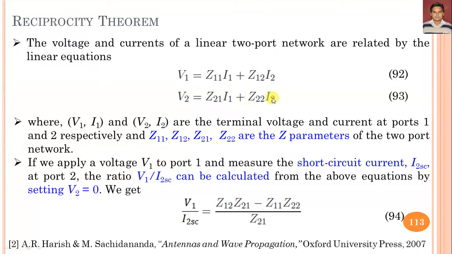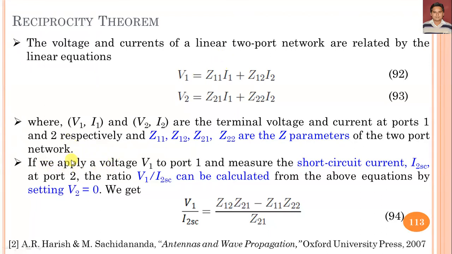These equations 92 and 93 are very important for analyzing whether a network is reciprocal or not reciprocal. The important point is that the network must be linear, I mean an LTI system is required.